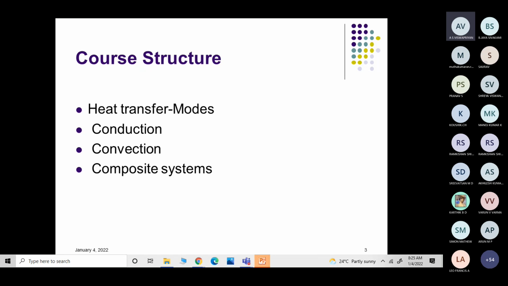And thermal conductivity is one of the important parameters which defines the rate at which the material conducts. Copper will have higher thermal conductivity, aluminum will have higher thermal conductivity. That's why coppers are costlier, right? It conducts heat.